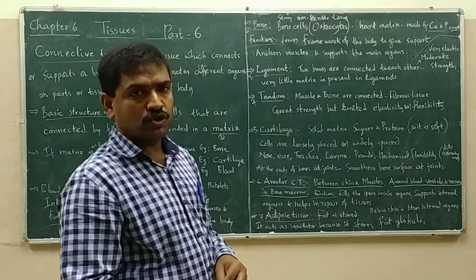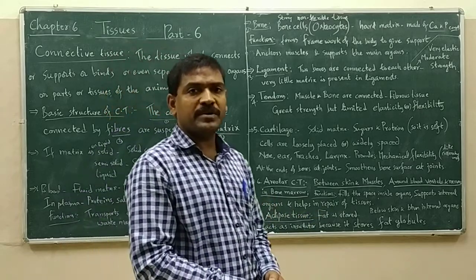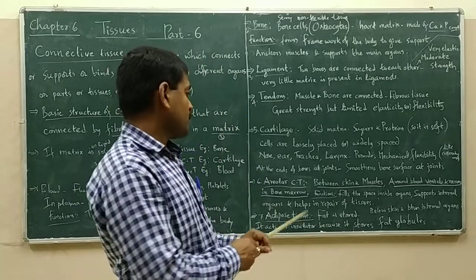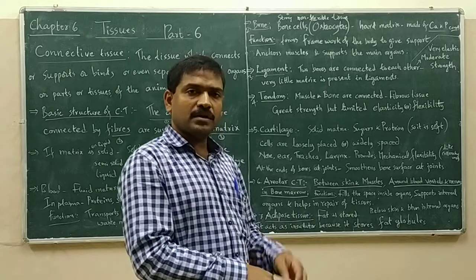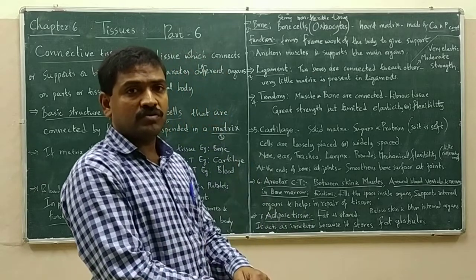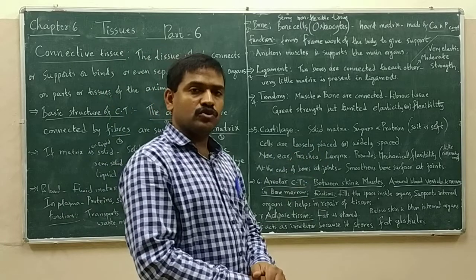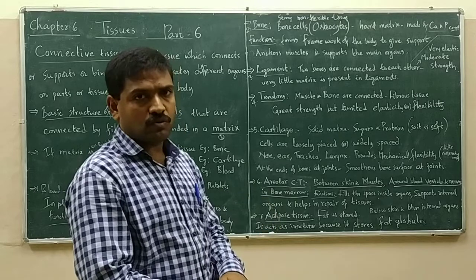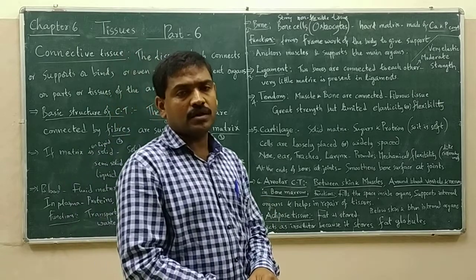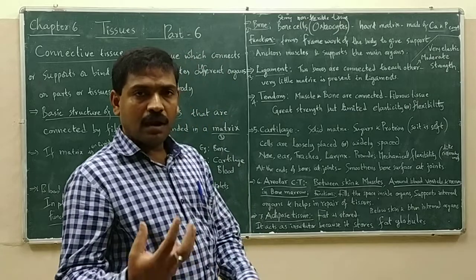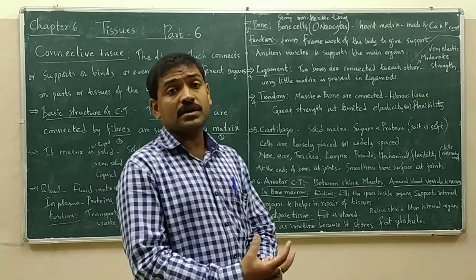Next, adipose tissue. Adipose tissue is a special connective tissue that stores fat globules. Where is it present? It is present below the skin, and above the areolar connective tissue. And in between the internal organs also, the adipose tissue is present. Adipose tissue acts as an insulator.